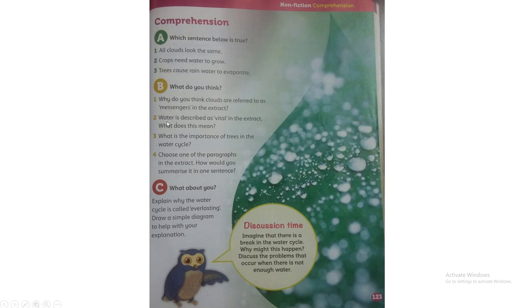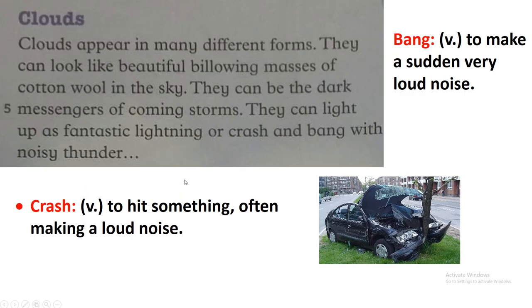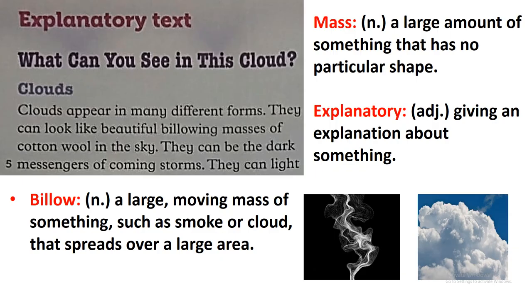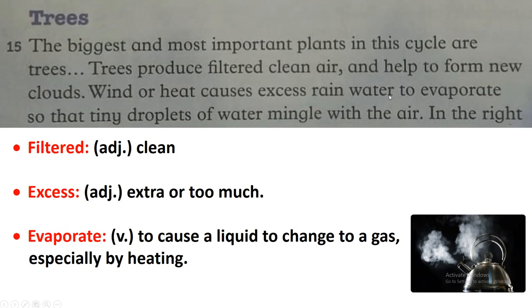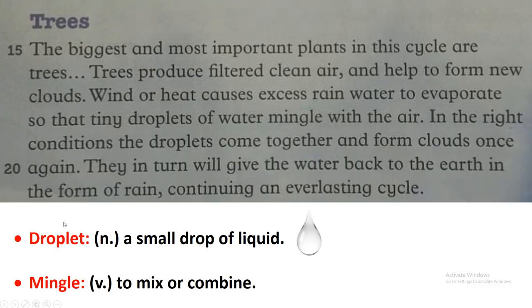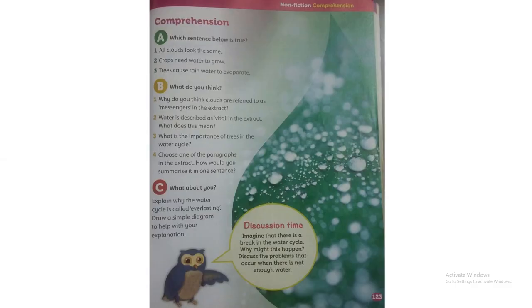Exercise B and C will be your homework. Okay, so make sure to read page 122 well. Make sure to copy these new vocabularies. We have here, we have below, we have mass, explanatory, we have crash, bang, vital, filtered, excess, evaporate, droplet, and mingle. Make sure to write them in your vocabulary copybook to study the spelling, to be ready for the online spelling quiz, and make sure to understand the definition of the word, okay?